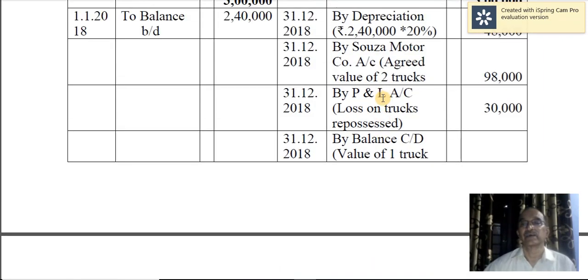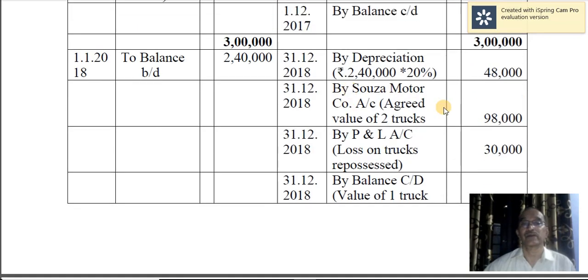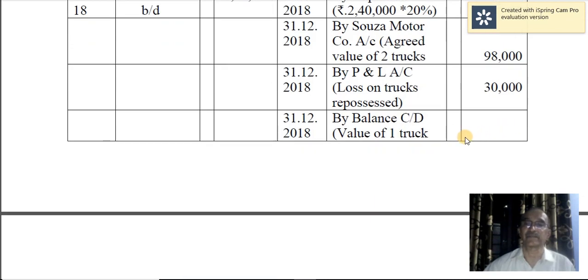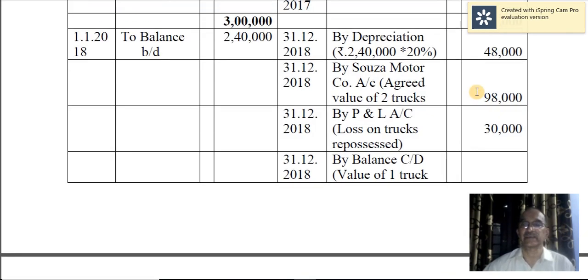Now you see, when you record all these entries, there will be some difference on the credit side, and that is nothing but the profit and loss account. Loss on asset repossessed: the hire purchaser is going to incur some losses on account of repossession of 2 trucks by the hire seller. So the balancing figure is 30,000.